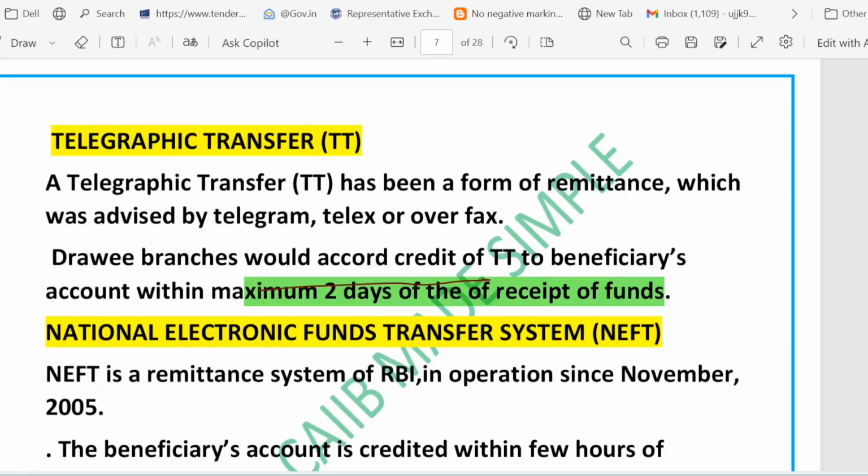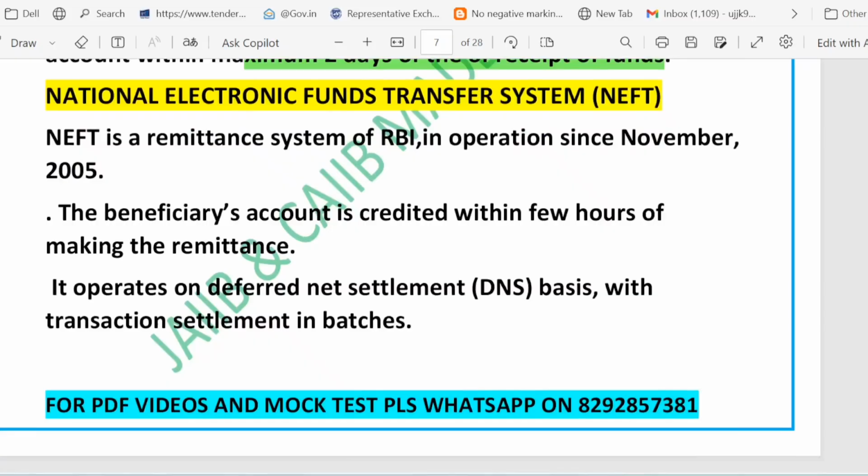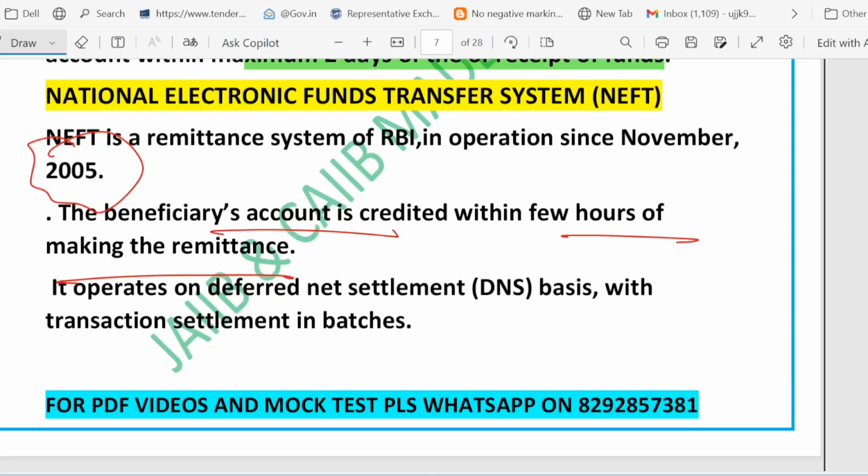Now let's talk about the NEFT. You know what is the meaning of NEFT? NEFT is a digital remittance system introduced by RBI in the year 2005. In November 2005, this digital payment system was introduced by RBI. The money is credited to the beneficiary account within a few hours. You can see, within a few hours of making the remittance, the beneficiary account is credited.